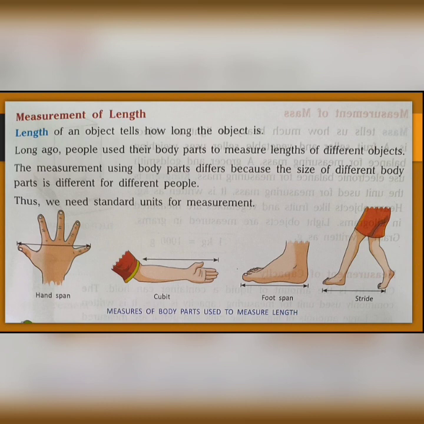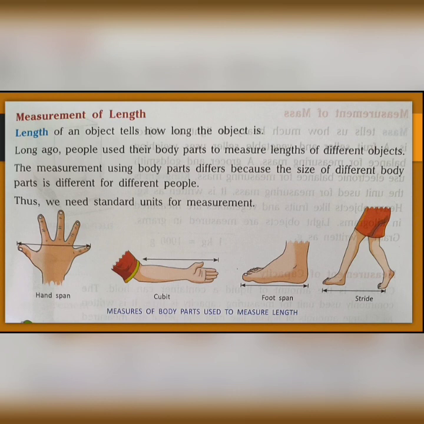Length of an object tells us how long the object is. Nowadays we use meter tape or scale to measure. But long ago, people used their body parts to measure the lengths of different objects. The measurement using body parts differs because the size of different body parts is different for different people. So we need some standard units for measurement.